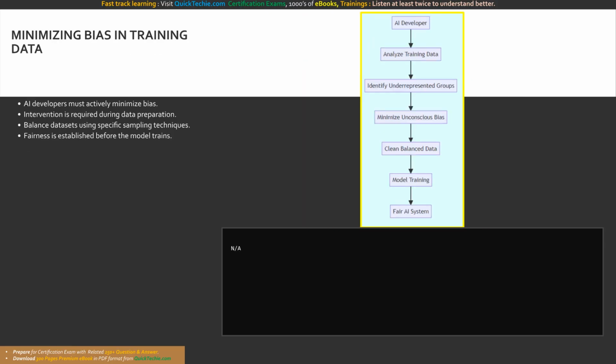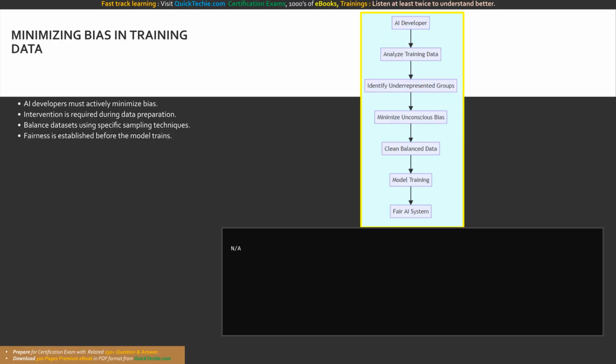Understanding the risks of unconscious bias brings us to the actionable responsibilities of the technical team. The Microsoft Learn documentation explicitly states that AI developers need to take care to minimize bias in training data. This is not a passive requirement. It demands active, deliberate intervention throughout the machine learning lifecycle.